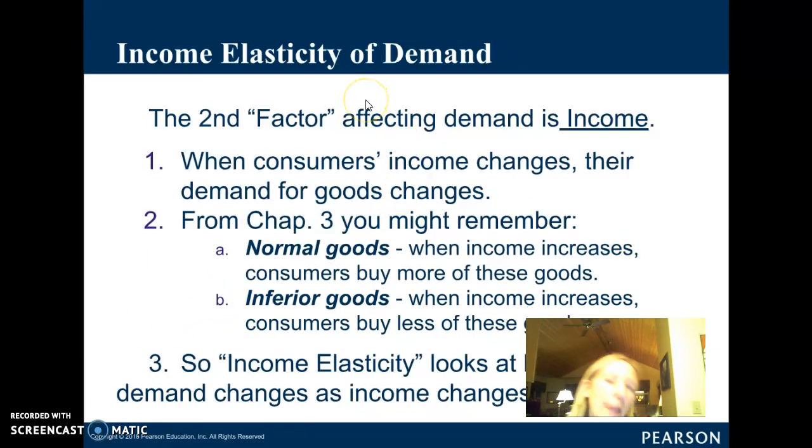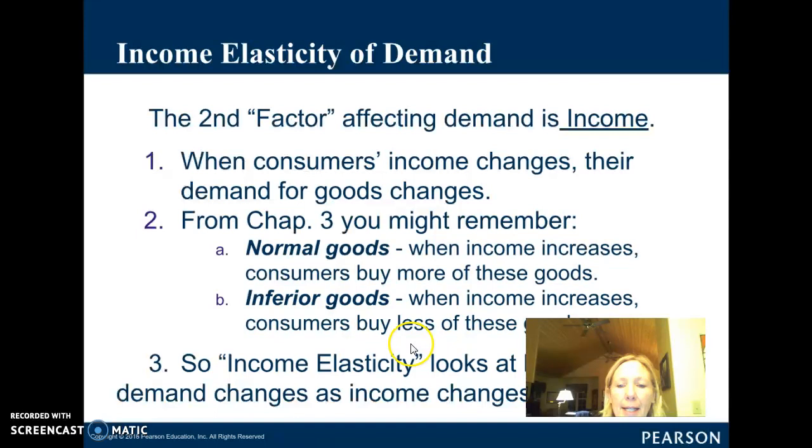Okay, another factor we're going to look at real quick is this idea of income elasticity. So income elasticity has to do with the second factor affecting demand, and that is a change in income. So if you get more money, your demand changes, you buy more stuff. So when consumers' income changes, their demand for goods changes. You might remember from chapter 3, two different types of goods. You can have normal goods or inferior goods. When your income goes up and you buy more of a good, that's a normal good, a positive relationship. Inferior goods are goods for which, when your income increases, you buy less.